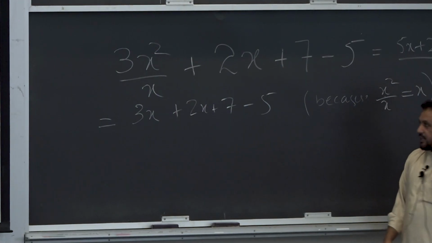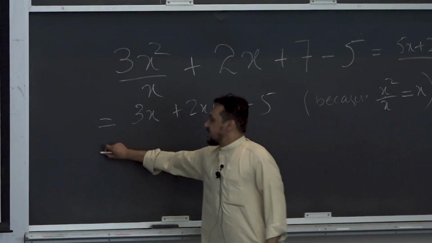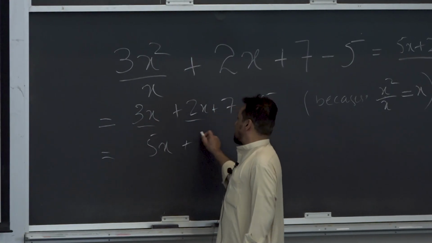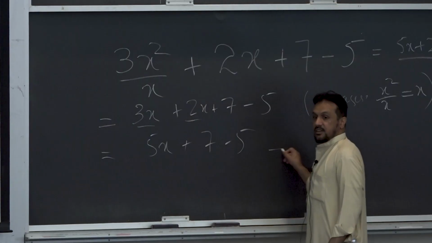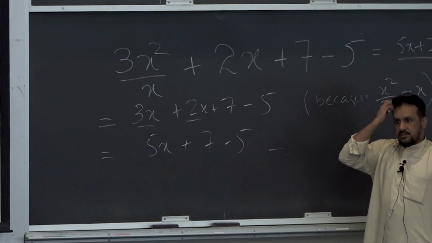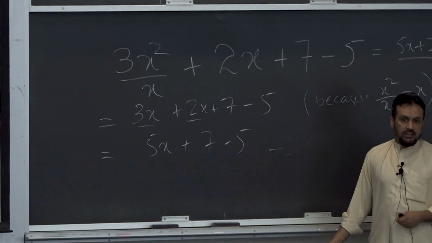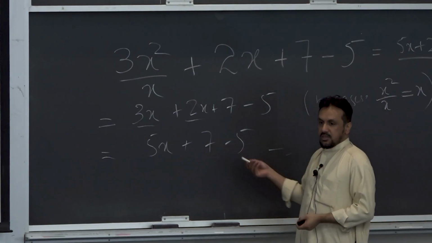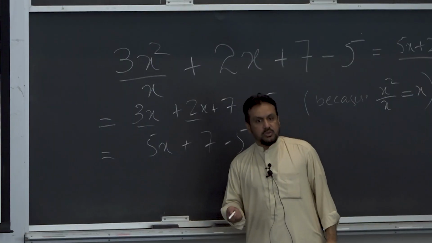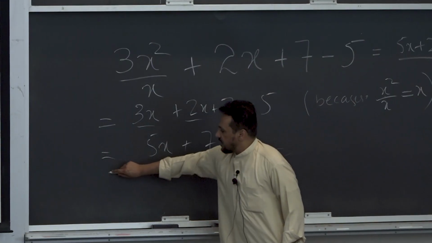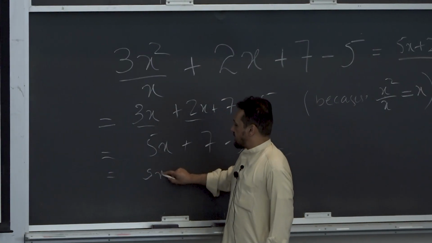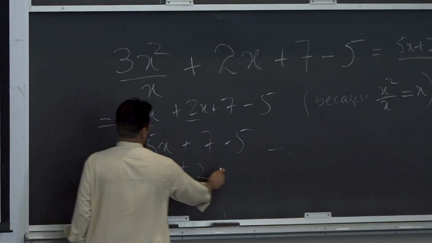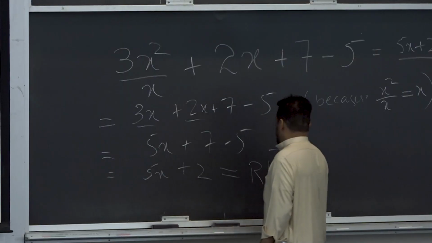Make sense? Then I would say it is equal to 3x plus 2x equals 5x plus 7 minus 5, because 3x plus 2x is equal to 5x, right. This is the definition of addition, right. And then I would say, because 7 minus 5 is equal to 2, that is why finally I will get here 5x plus 2, right, which is equal to my desired value.